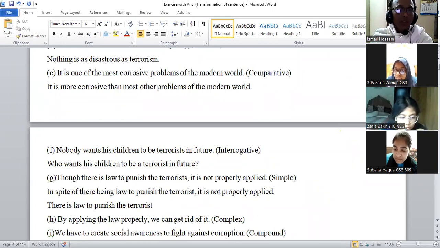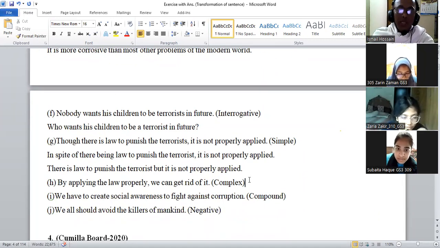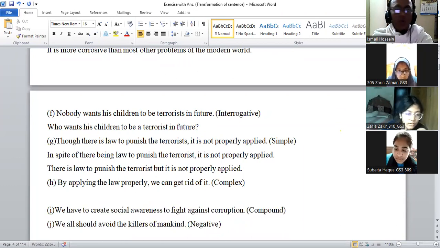প্র্যাকটিস করতে হবে কিন্তু। There is law to punish the terrorist. কি হবে then? But it is not properly applied. Not properly applied. আমার এখানে 114 পেজ প্র্যাকটিস আছে। আবার বলে দিচ্ছি, এত সকল কমা যায়। By applying the law properly, we